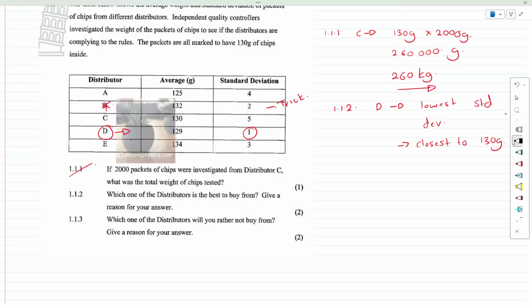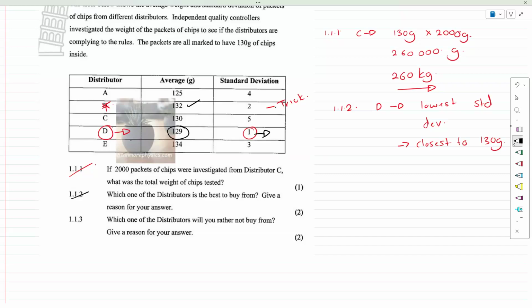So the fact that D has the lowest standard deviation means all the numbers of the weight are very close to the average. With B, even though it has a higher average, a lot of the data is more spread out from the average. So we might get a few like 128s or 127s, but D is the closest. So look for the lowest standard deviation and the closest to what we need. Okay, so that's quite simple to deal with.